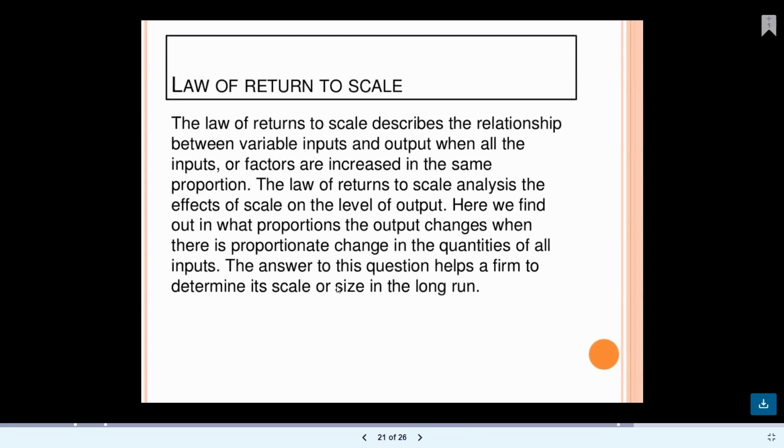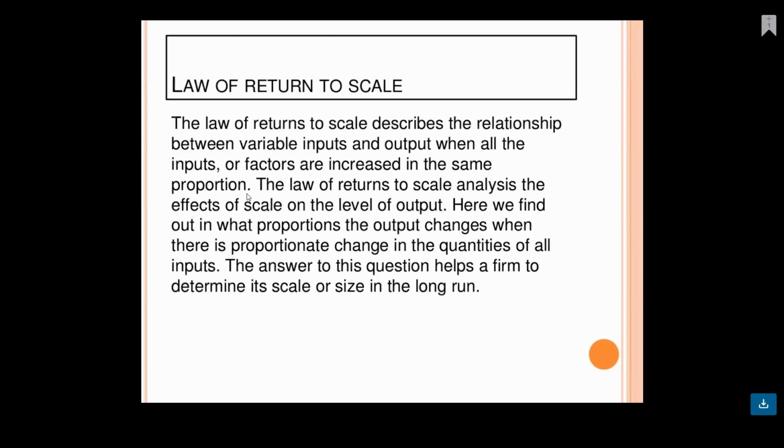And what is the law of returns to scale? It is the relationship between variable inputs and outputs when all the inputs or factors are increased in the same proportion. For example, we never vary only the labor; we also vary the machines.